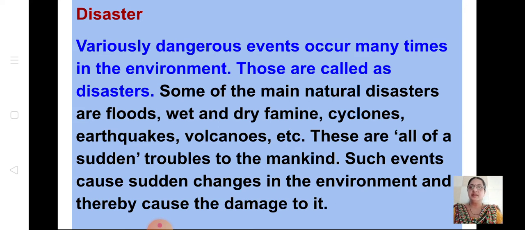What is meant by disaster? Variously dangerous events occur many times in the environment. Those are called disasters. Some of the main natural disasters are floods, wet and dry famine, cyclones, earthquake, volcanoes, etc. These are all sudden trouble to mankind. You all know when there is a disaster, it interrupts us. It gives trouble to mankind. Such events cause sudden changes in the environment and thereby cause damage to it. You all know this.